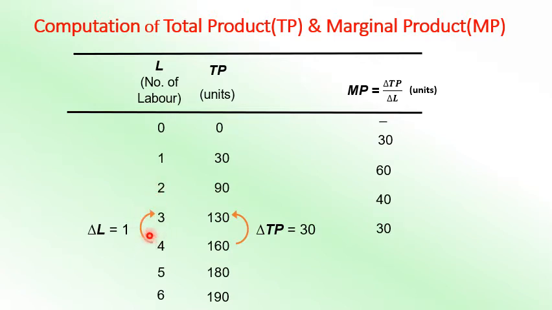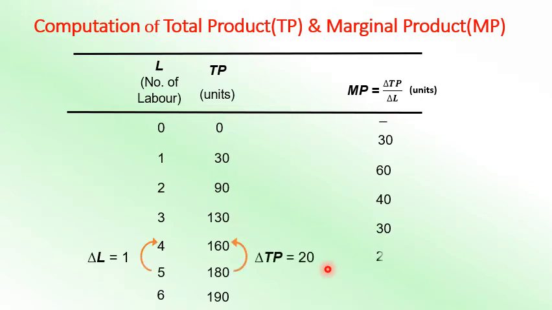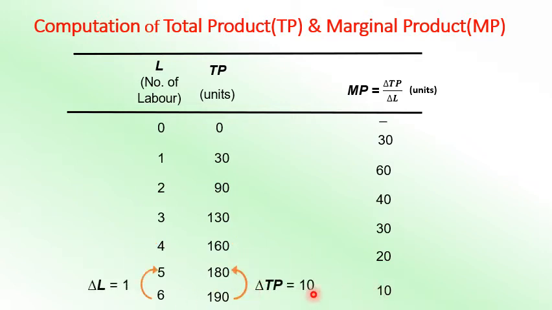For the fourth stage, when the number of labor employed is the fourth unit, only one change is there, and the total product change is 30, since production goes to 160. So 30 divided by 1 gives 30. Next, for the fifth unit of labor, the change is equal to 1 and delta TP, the total production change, is 20. So 20 by 1 is equal to 20. So on, you will go on with the calculation.